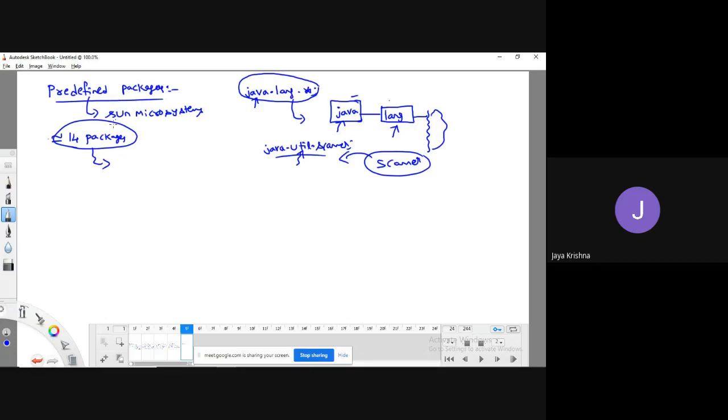I will just show some of the predefined packages so that it will be good for us to know. First one is a predefined package which is also a default package.